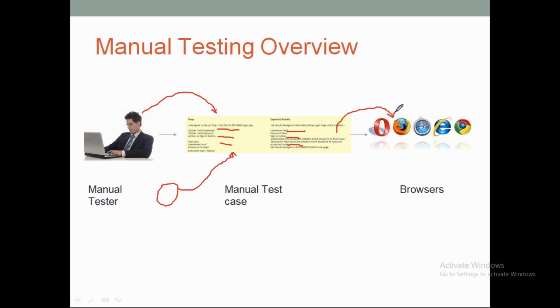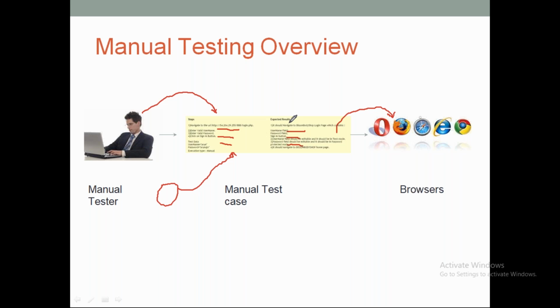If the application is behaving against the requirements, based on which we documented the test cases, then obviously we will fail the test case and try to stabilize the application. That is the job of a manual tester. This is a simple manual testing process which we follow.